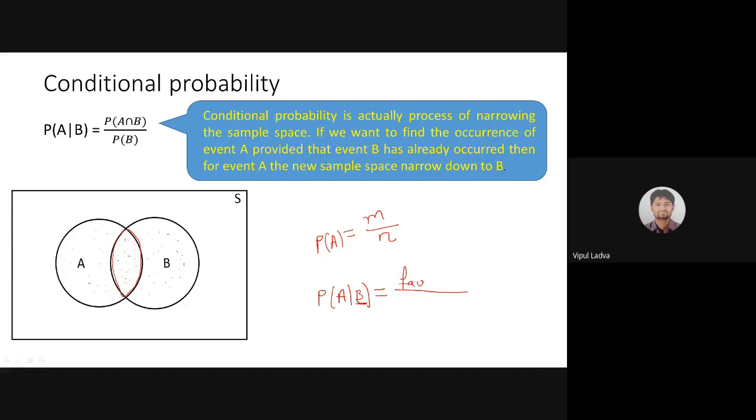Numerator में लिखने हैं favorable outcome, denominator में लिखने हैं total cases, total outcome. अब देखिए, what is the condition right now? Event B तो होनी चाहिए. So total sample space will act as the set of all the elements regarding B, because B is a condition. B तो होनी चाहिए. B होने के बाद event A occur होनी चाहिए.